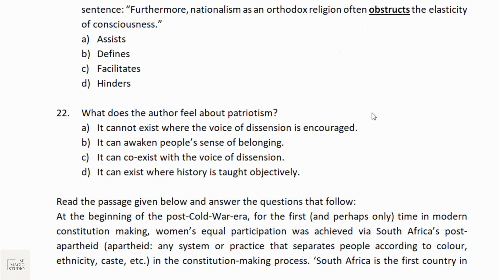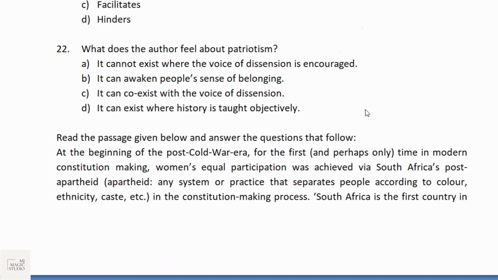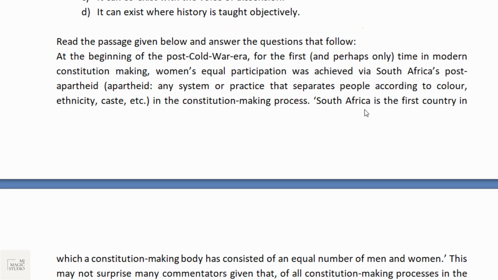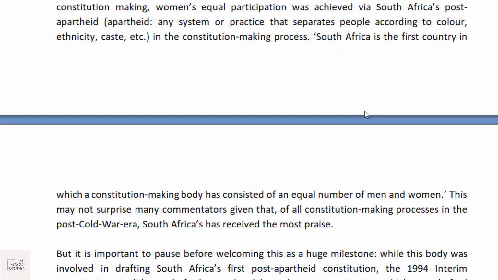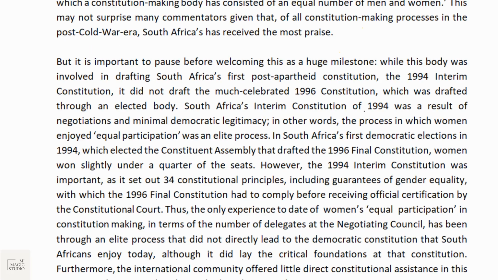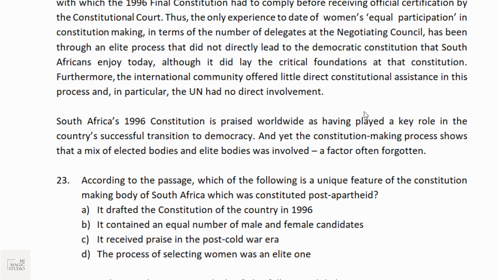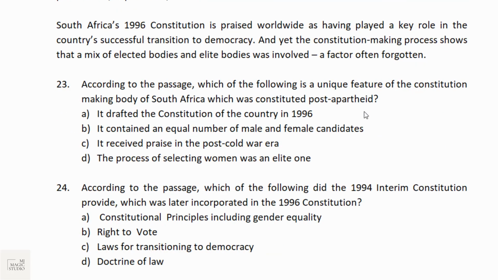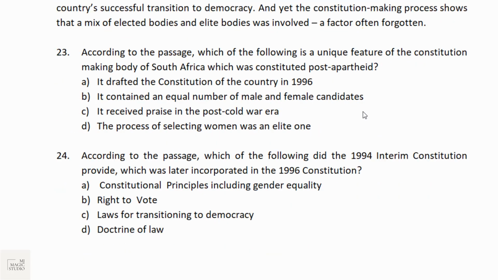Then for the remaining time, RC2 will follow, where again a small passage would be given and we need to answer 3 questions. You can pause the session and make a note of these questions and you can try it. 23, 24 and 25.